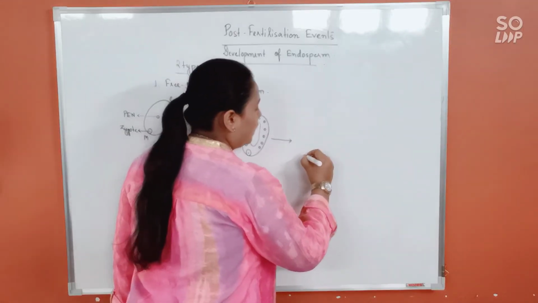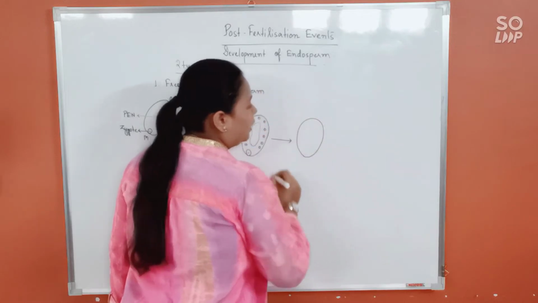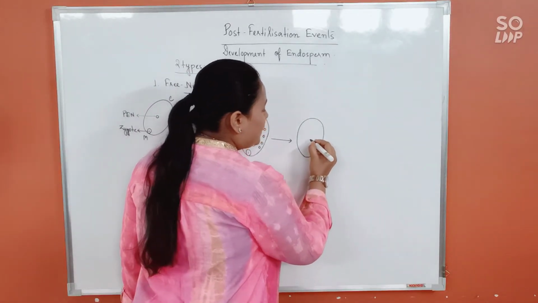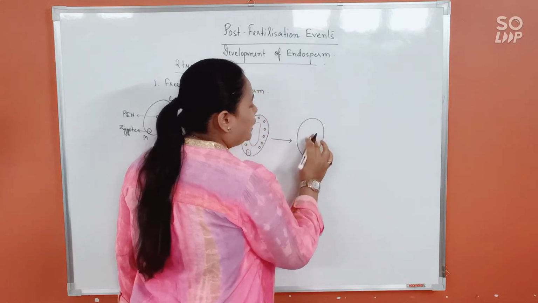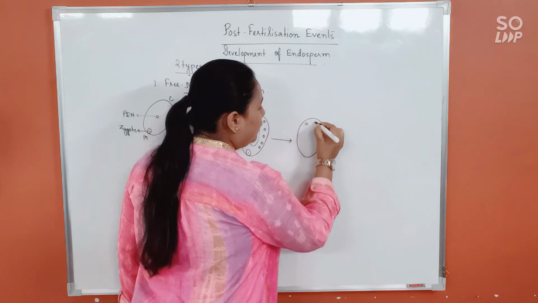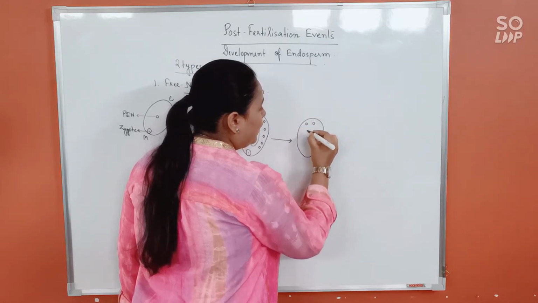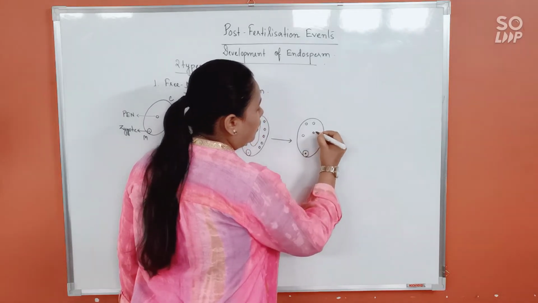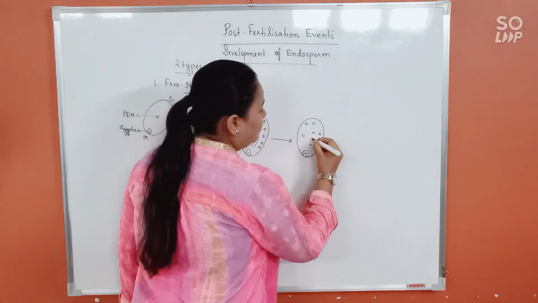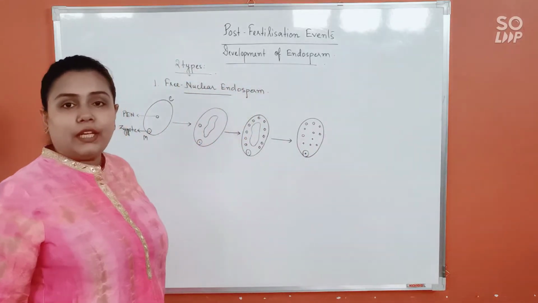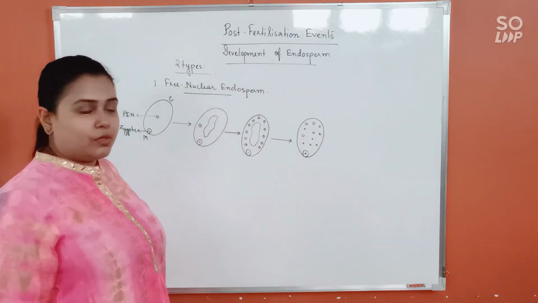Eventually, after a lot of free nuclei have gathered at the periphery, the vacuole starts to disappear, and the free nuclei then distribute themselves equally throughout the embryo sac.